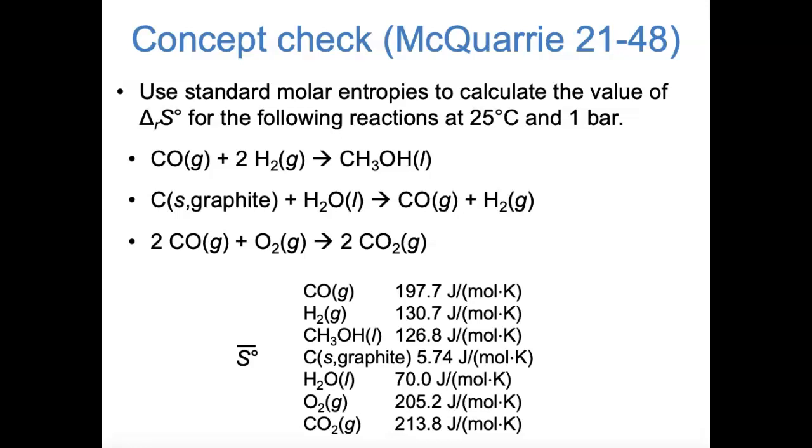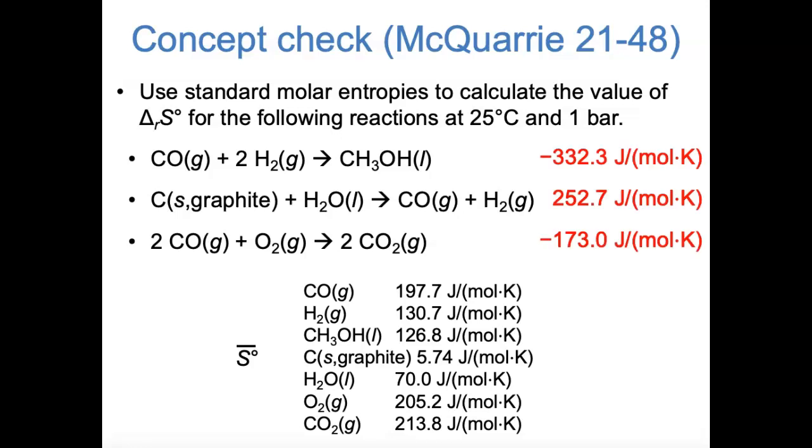So, if you'd like to get some practice solving this sort of problem, I would encourage you to hit pause and take some time to actually calculate the entropies of reaction for each of these 3 reactions. But I'll move ahead and animate the answers in. And one of the reasons I wanted to show this problem is that we can actually kind of understand the trends qualitatively. Notice that the first reaction has a very negative entropy of reaction, the second reaction has a slightly less positive entropy of reaction, and then the third reaction is also a little bit negative.